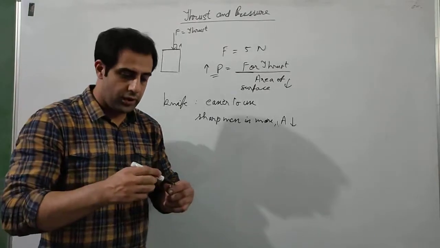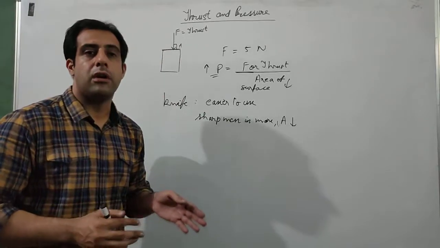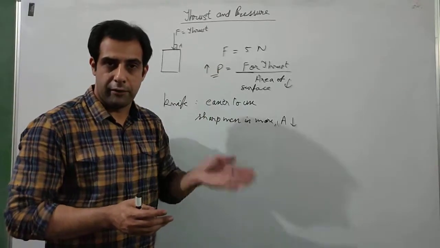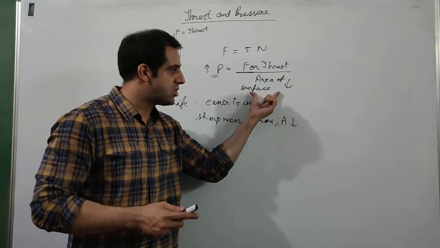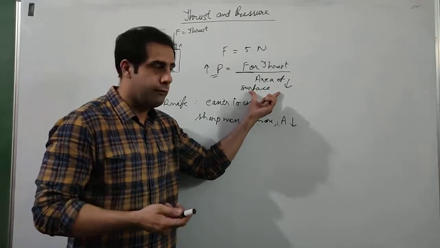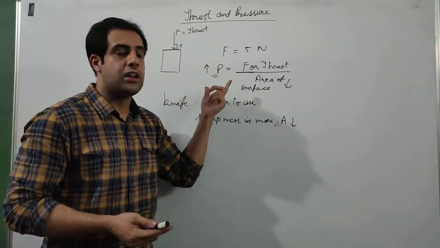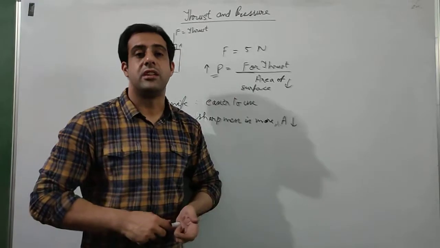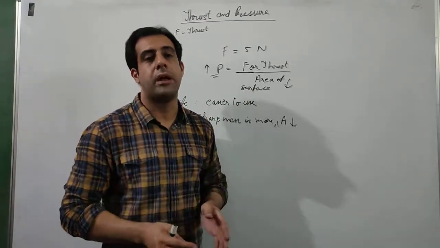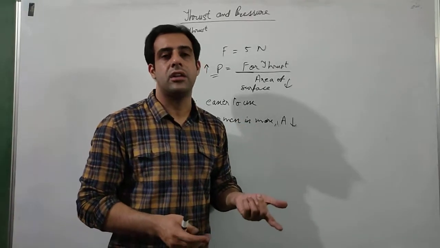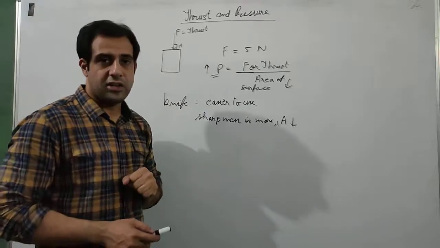So if I give you two knives, one knife is sharp, other knife is blunt, you will be able to cut a particular object with the sharp knife more easily. Why? Because the surface area of the sharp knife is much less than the blunt knife, and because of this less area, the pressure will automatically increase even if we are not increasing the force. So if you apply the same force on a blunt knife and a sharp knife, the sharp knife will easily cut the object. So this is the practical application of pressure.